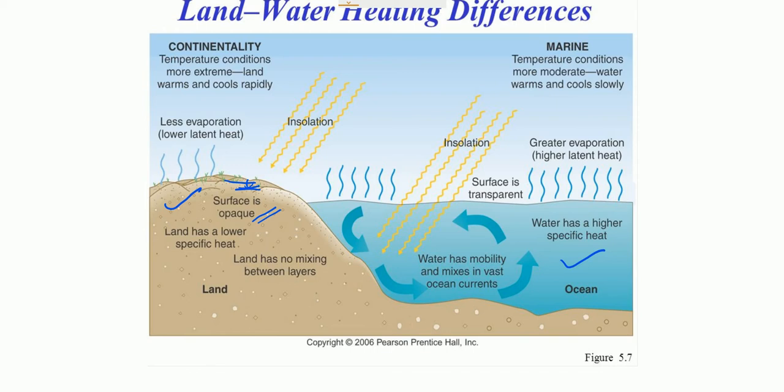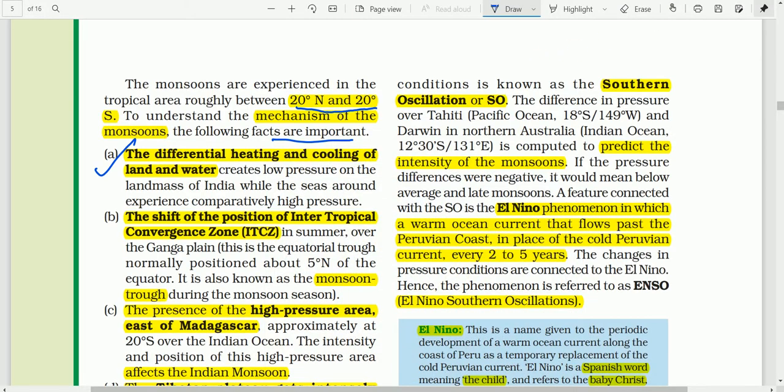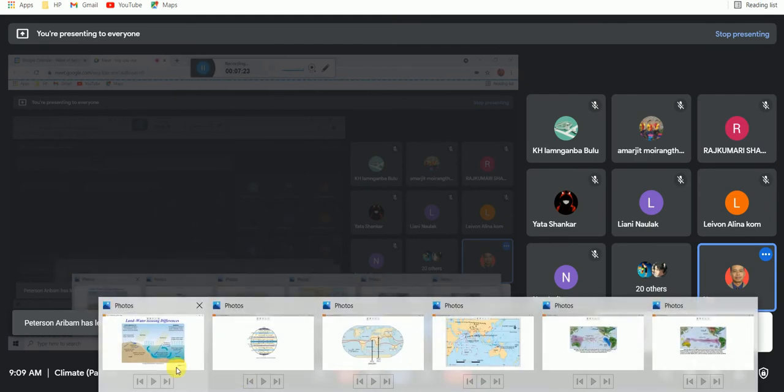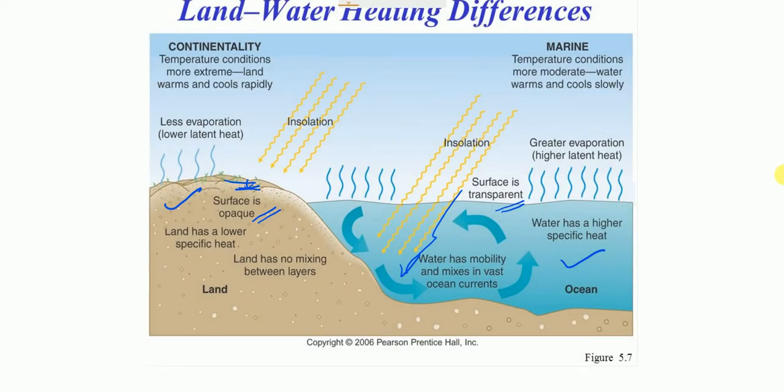Whereas, as you know, water is transparent, and sunlight can pass deep into the water. Since the land surface is opaque, the sunlight hits only a thin layer of the earth's surface.